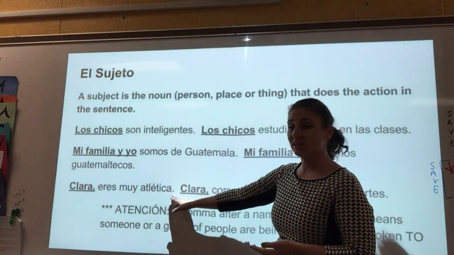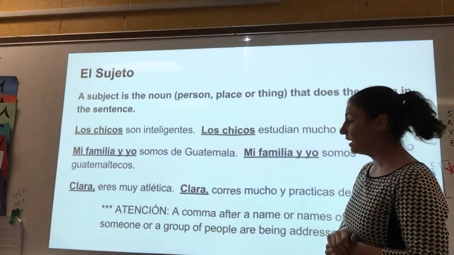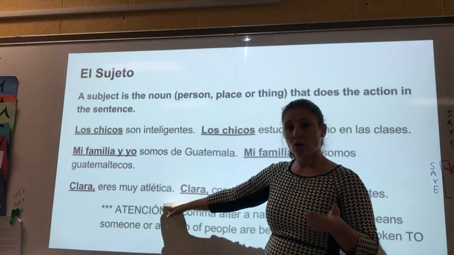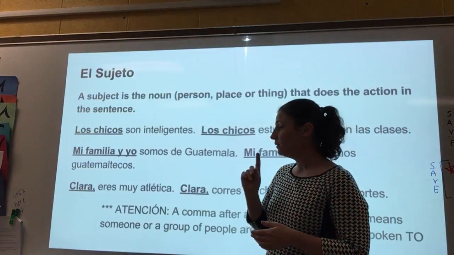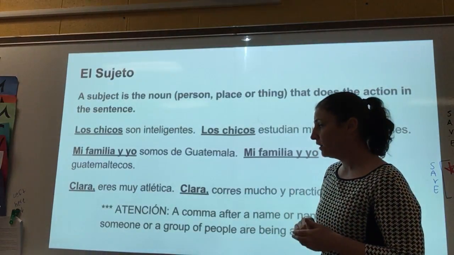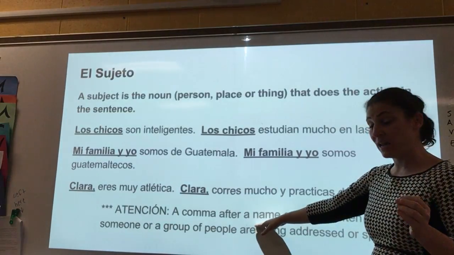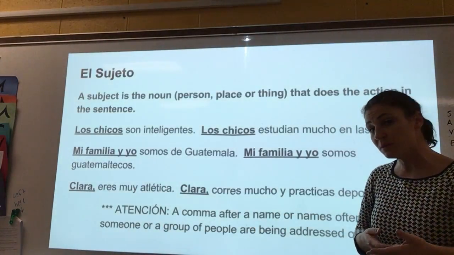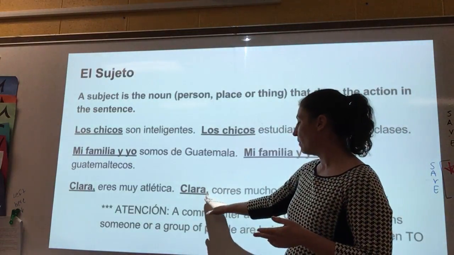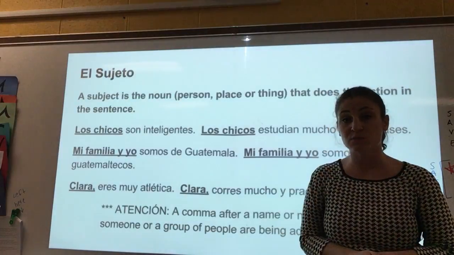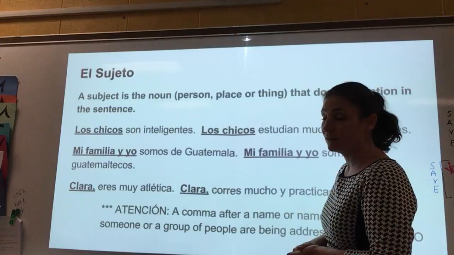Clara, eres muy atlética. Clara, corres mucho y practicas deportes. Clara, you are athletic. Who is athletic? Clara is athletic, but I am talking to her. How do I know that? Well, usually a comma after a person's name or names indicates that that person or group is being spoken to. So, Clara, comma, you run and you practice sports. Clara is the subject, but we are talking to her, and that is indicated by the comma.